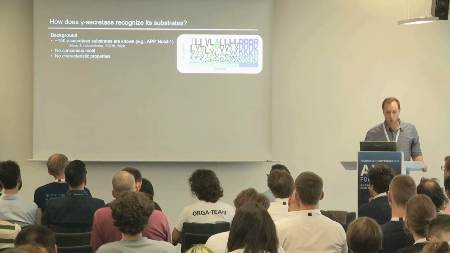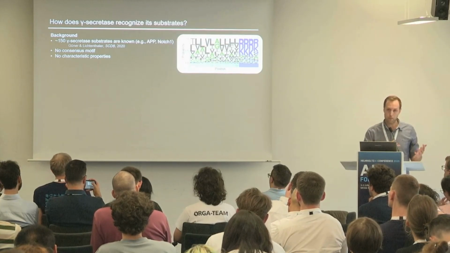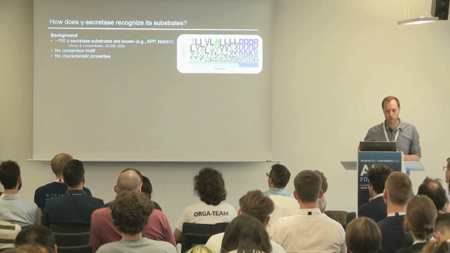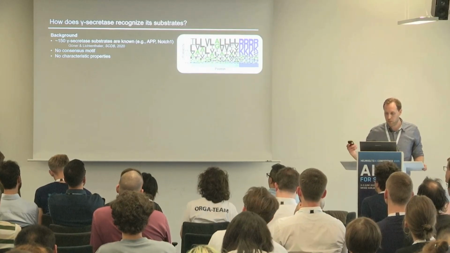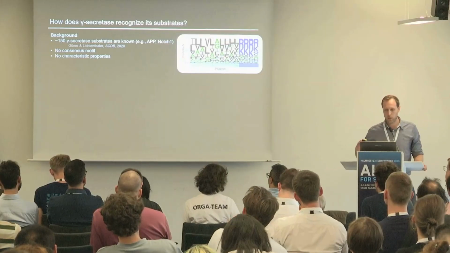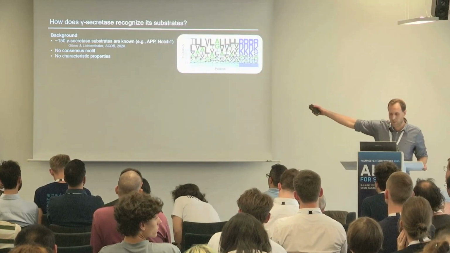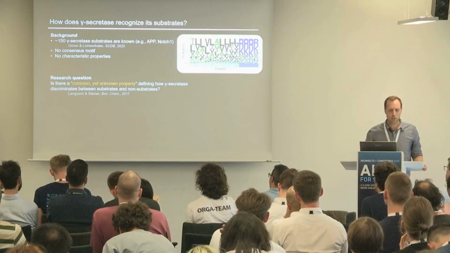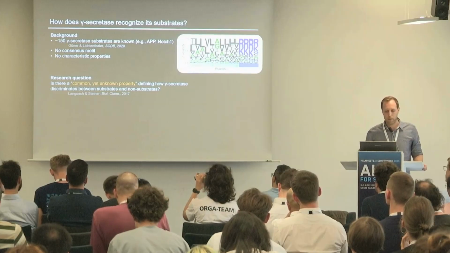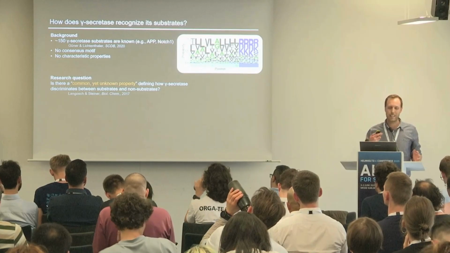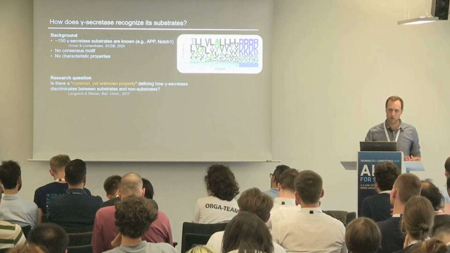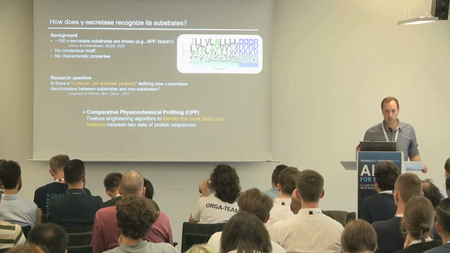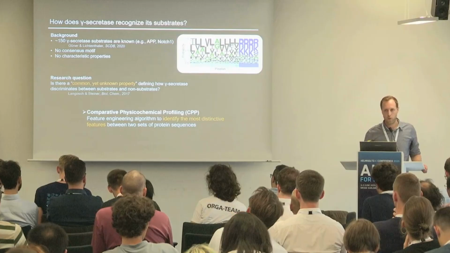There are 150 known substrates, such as APP or the cancer-related Notch1. However, there's no consensus motif or characteristic properties. In protein function prediction, or to predict substrates of proteases, we always look for such amino acid motifs. So the starting point, the key question was, is there a common yet unknown property defining how γ-Secretase can discriminate between substrates and non-substrates? To tackle this problem, I developed a new interpretable feature engineering algorithm called comparative physicochemical